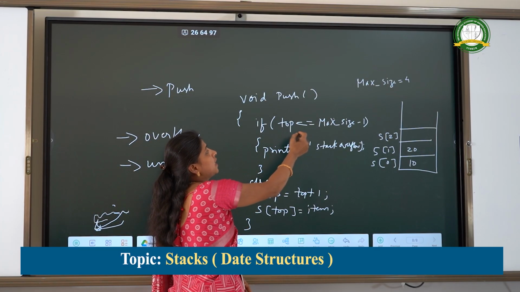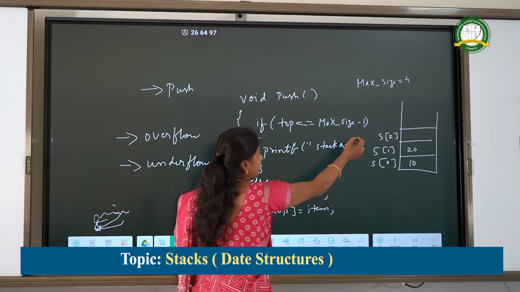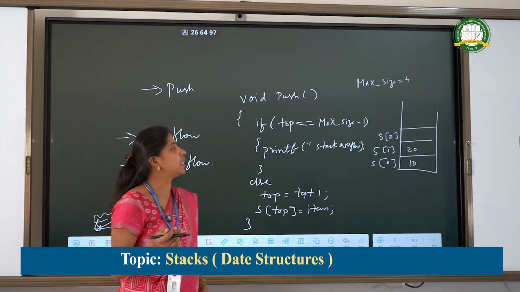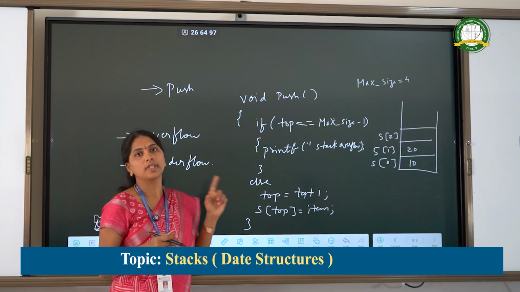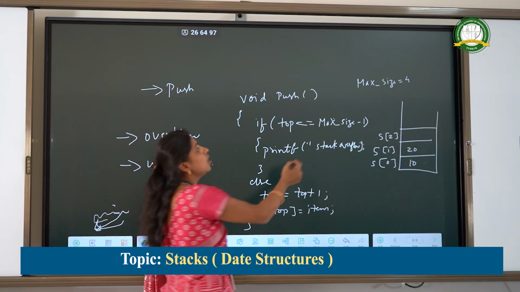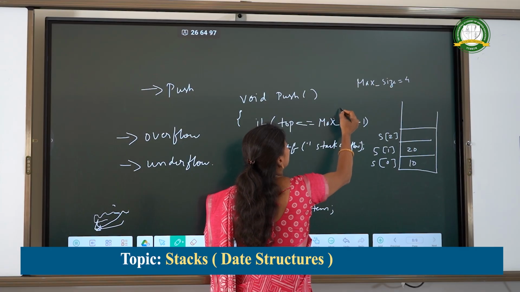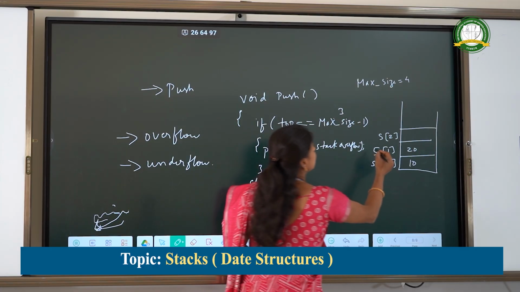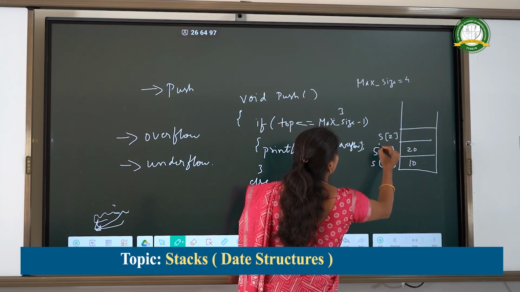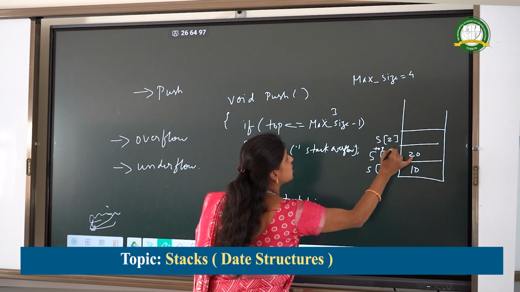If top is less than or equal to max size minus 1, since it is an array, we'll take the array elements 0 to n minus 1. So here max size minus 1 means max size is 4, 4 minus 1 is 3. Now the top is pointing to S of 1.